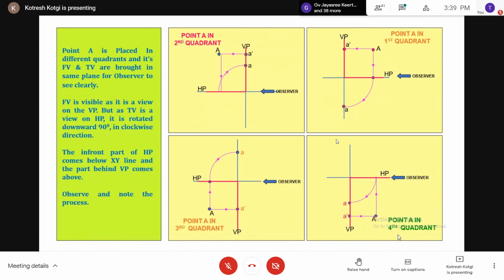All the four possibilities of converting 3D to 2D that I have explained in this slide. You can see the direction of rotation. You're able to understand that process, right? Any doubt, please stop me here and ask.